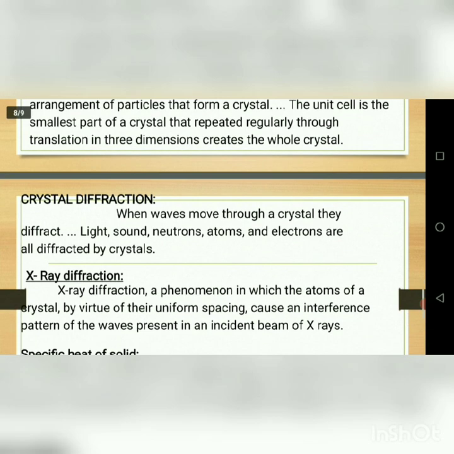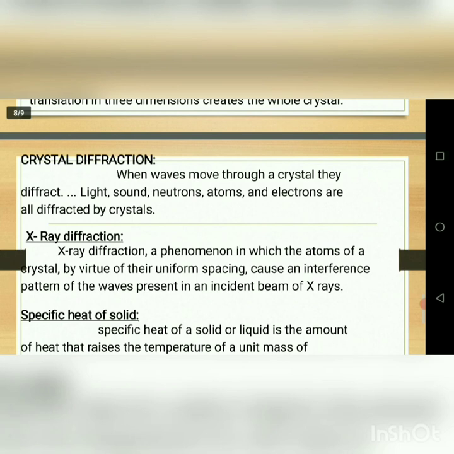Then we go for the X-ray diffraction. What is the meaning of X-ray diffraction? X-ray diffraction is a phenomenon in which the atoms of a crystal, by virtue of their uniform spacing, cause an interference pattern of the waves present in an incident beam of X-rays.